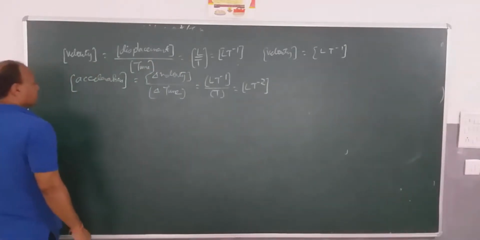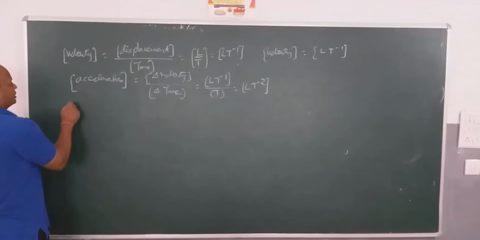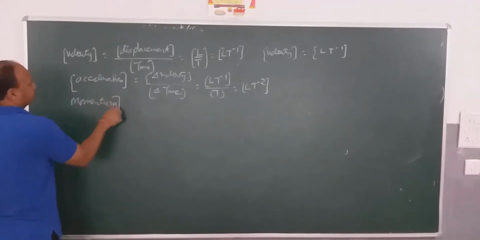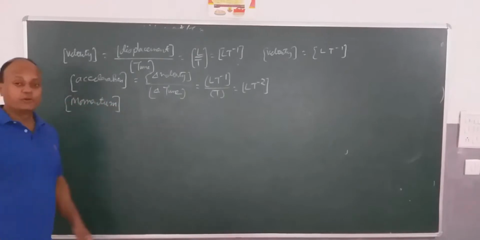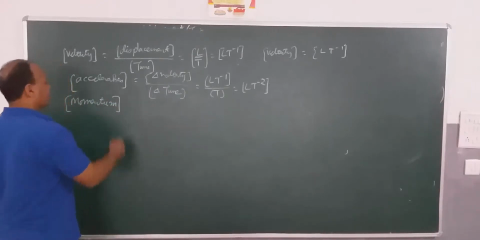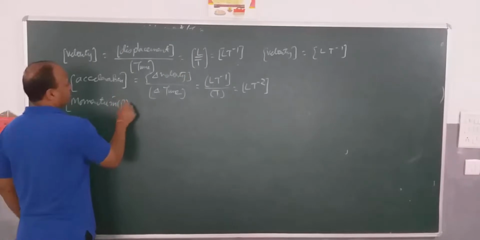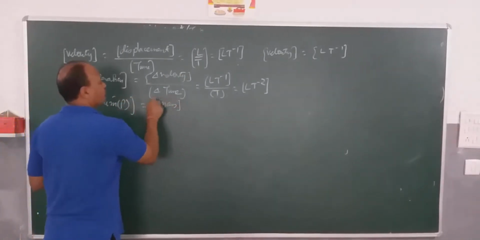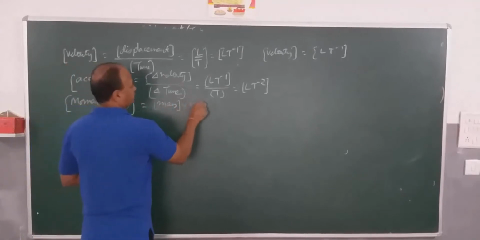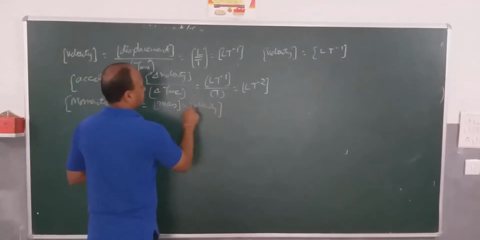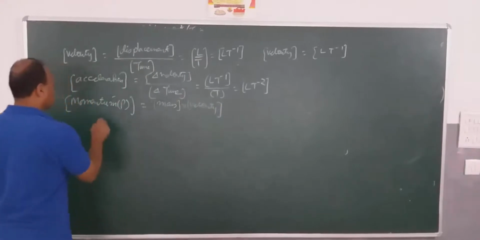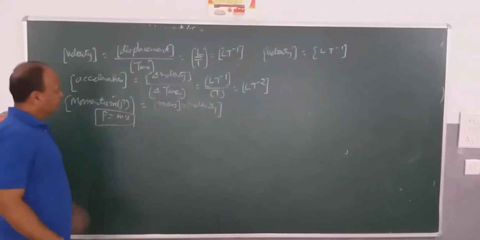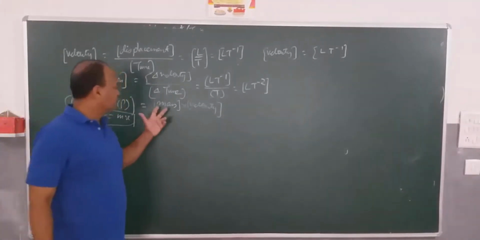Now, suppose I want to get force, or let's say momentum. You should know the formula, like I said. Simple momentum, P, as you know already, is equal to mass into velocity. I will be writing the formula also here. P is equal to mv.